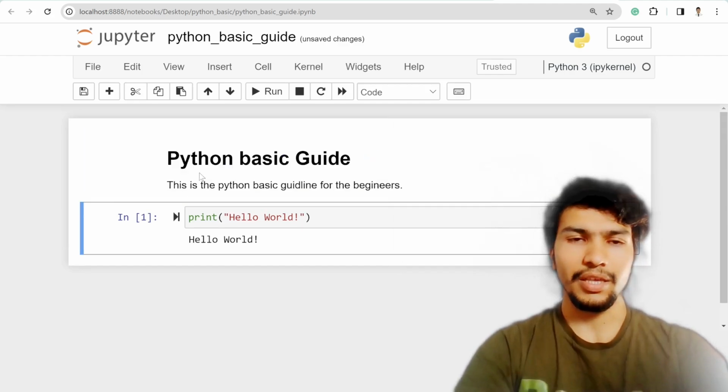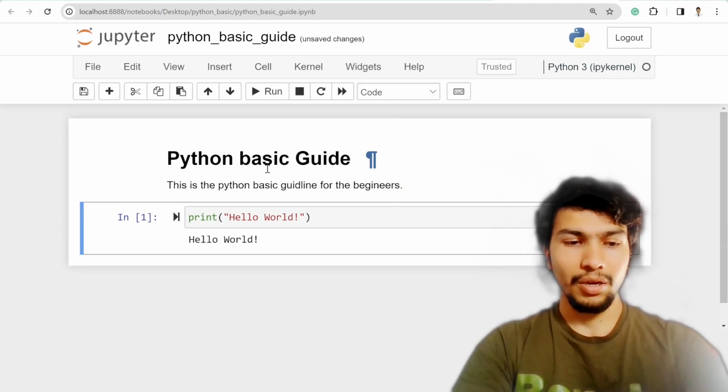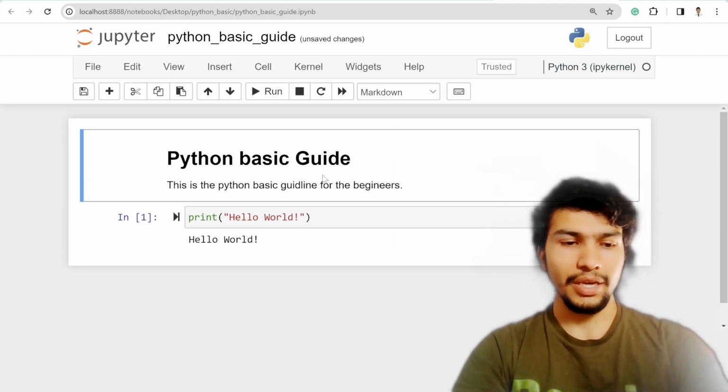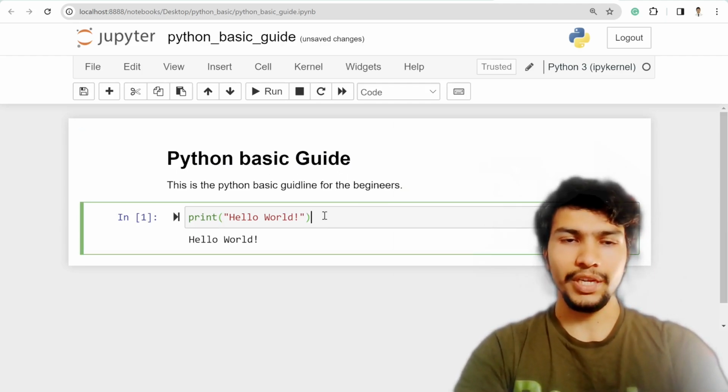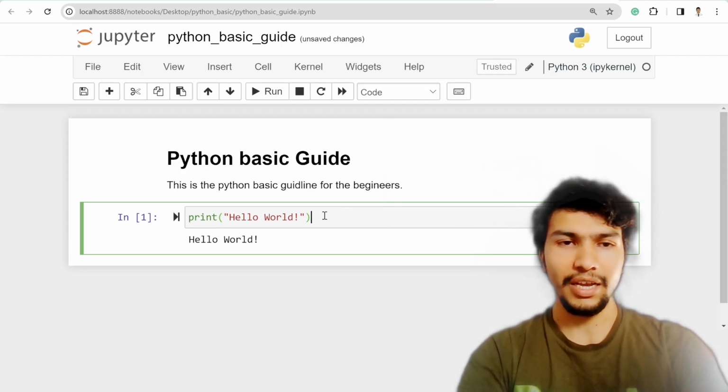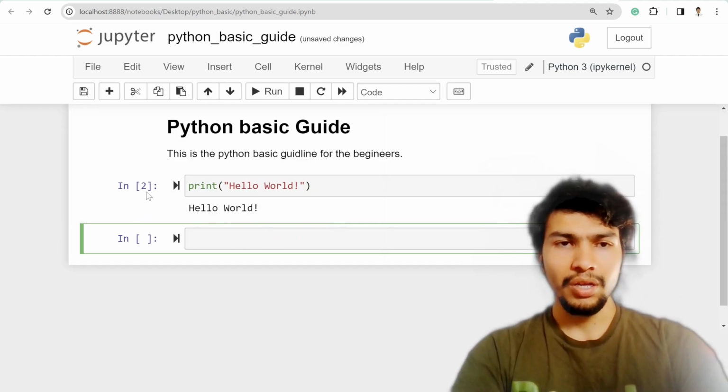Then if you hit shift and enter, it will automatically run that cell and then enter a new cell. So if I hit shift and enter, it runs the cell, and then it's the second run, and I added a new cell.